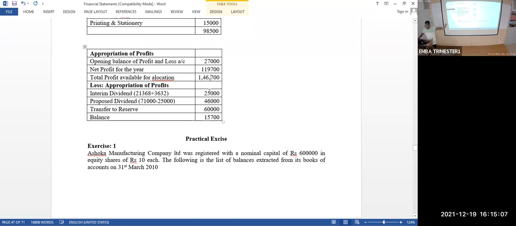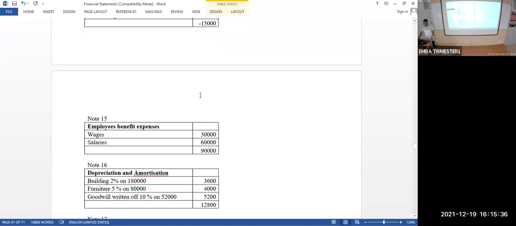Last year profit was 27,000, which was not distributed, kept in the business in the name of profit and loss only. Current year profit earned is 1,19,700. The total profit available for allocation is 1,46,700. Allocation means what? I can either give as dividend, or I can take it as reserve. Okay, that is decided in the board of directors meeting or in the AGM. Now, in this company, what is the interim dividend?